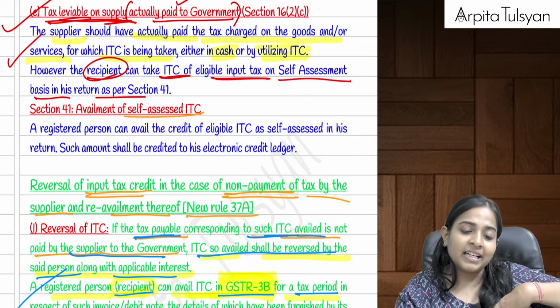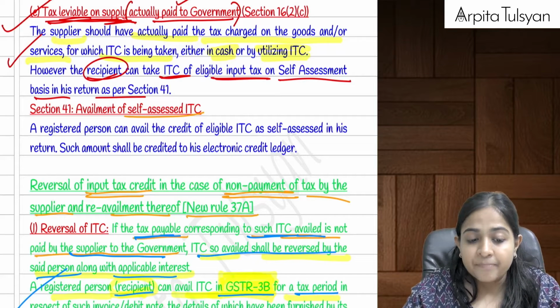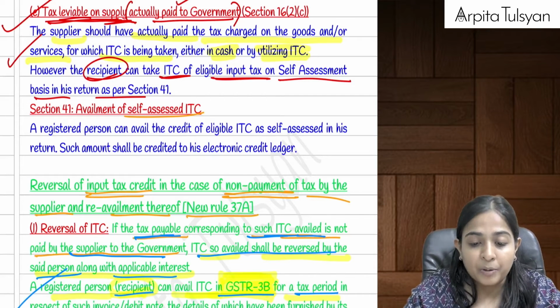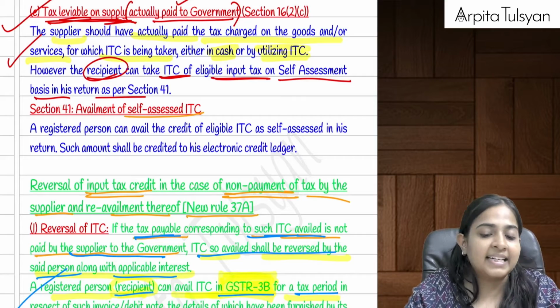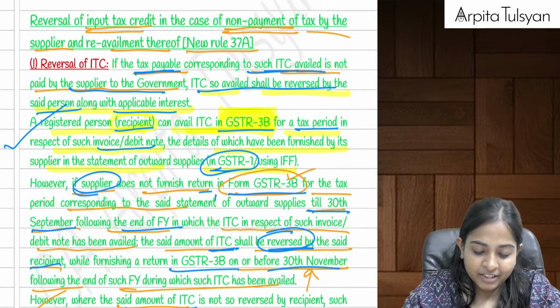So I take the credit on the basis of self-assessed ITC. Later if we come to know that the supplier has not paid the amount to the government, then in that case, we will have to reverse that particular ITC. Are you clear with this?